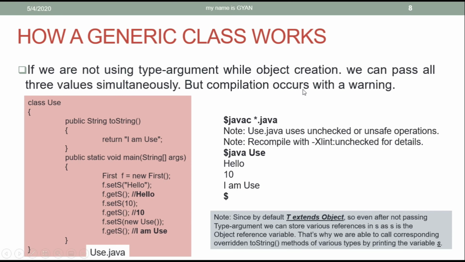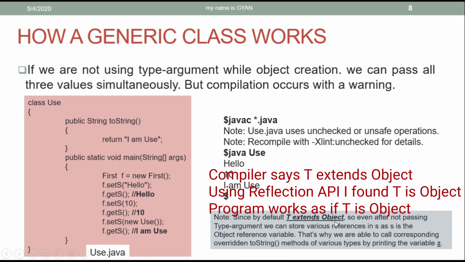But compilation occurs with a warning. The warning is that Use.java uses unchecked or unsafe operations. Note that since by default T extends Object, even if we are not writing T extends Object, you can consider T as similar to Object, meaning a reference variable of type T can store a reference of any Java object.